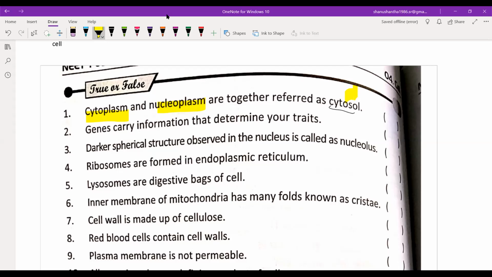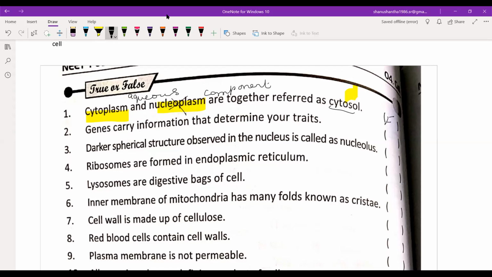Yes, ma'am. One minute. The word itself says cytosol is the aqueous component of the cytoplasm, right? So nucleoplasm is not that. So the answer is false. Why is it false, children? Because cytosol is the aqueous component of only cytoplasm, not the nucleoplasm. Is it clear?